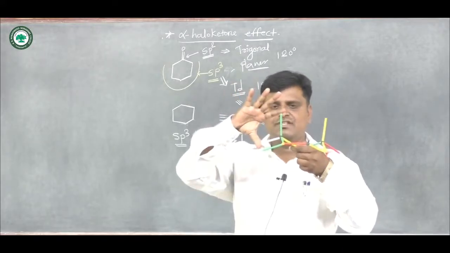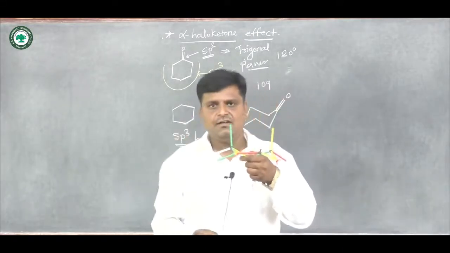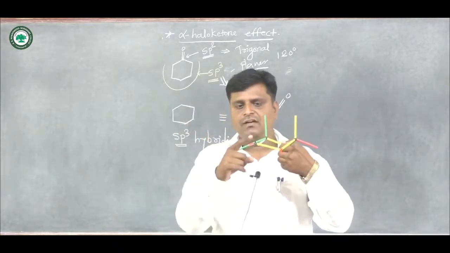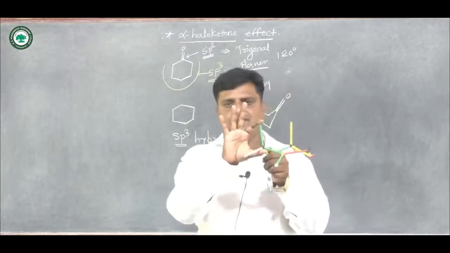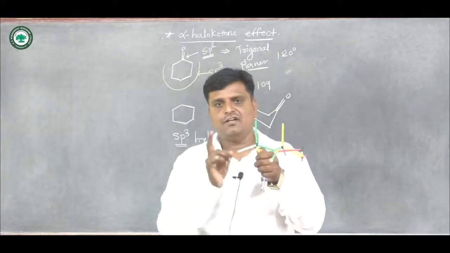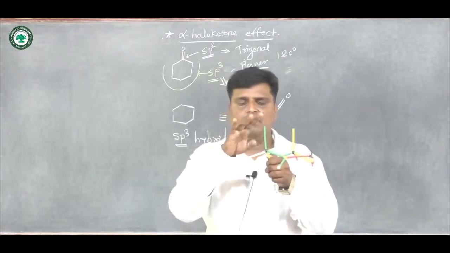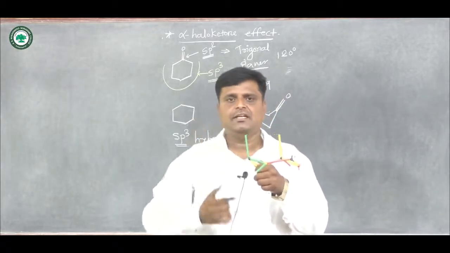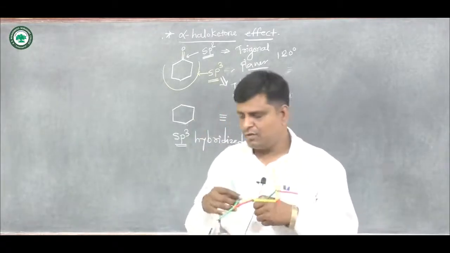These two positions are important for us for explaining this. Now we choose these positions, this is axial and this one is equatorial. When we replace one of the hydrogen positions by a chlorine atom, which is a halogen.